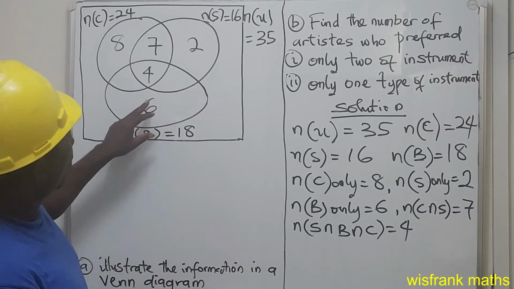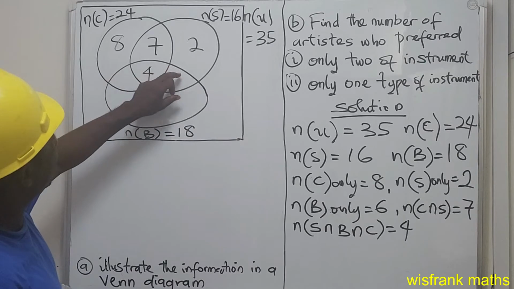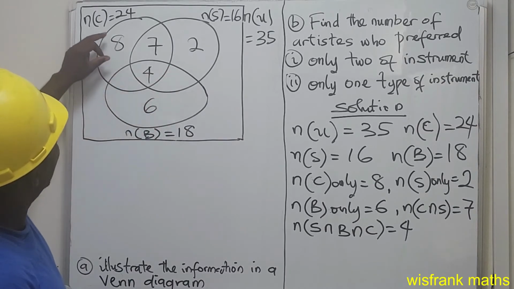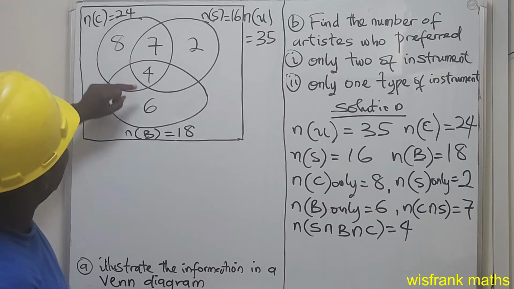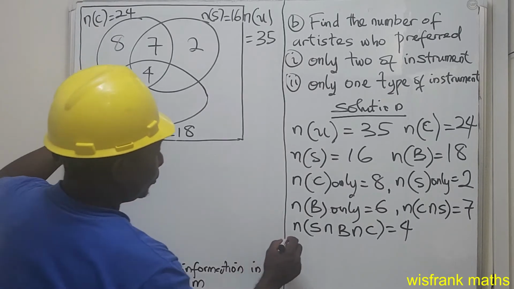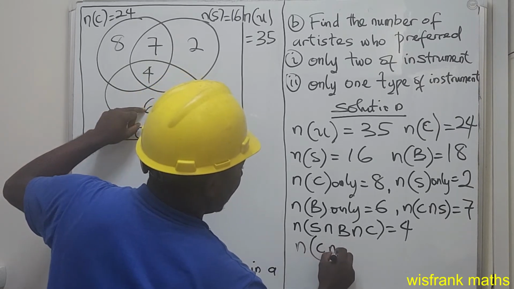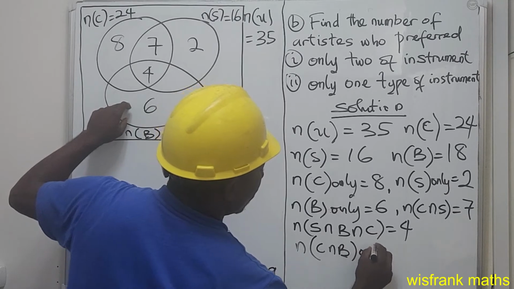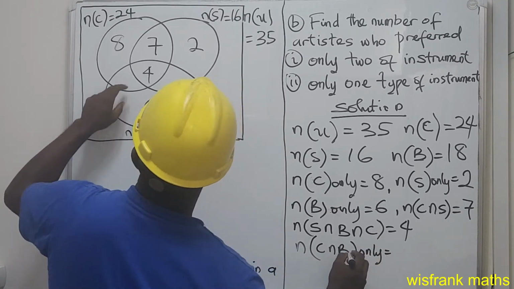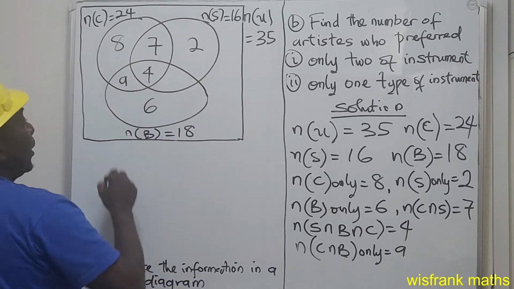And here we are now left with the intersection of cymbal and the bongo. The number of cymbal intersection bongo only equals, let's say, A. So we put A here.